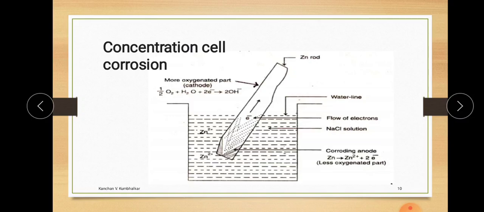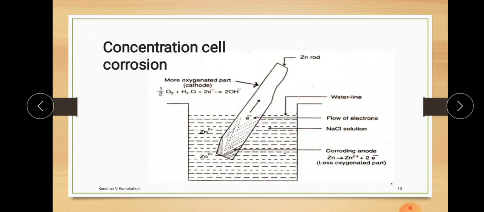So remember, there is a simple single rod, the same type of metal has been used, but because of the different conditions, here there is a NaCl solution. The rod has been deep into the NaCl solution, and above the water line, the zinc rod is highly aerated.